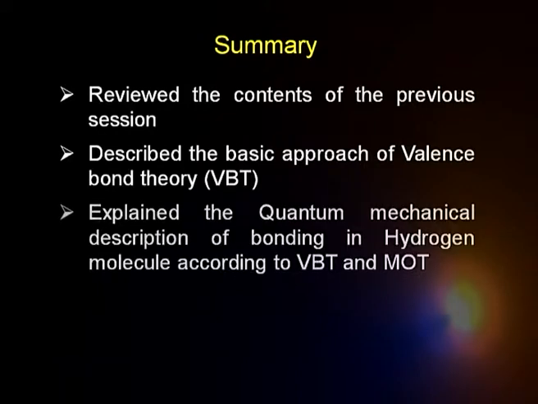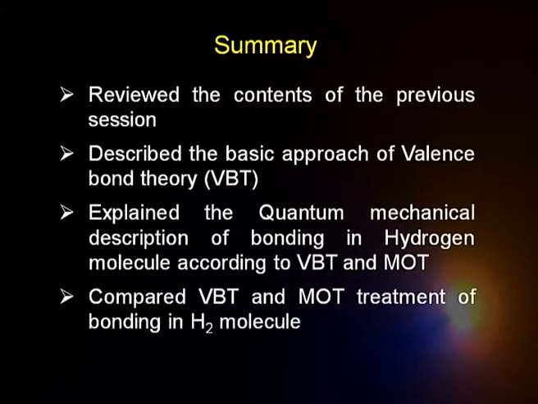Then we explained the quantum mechanical description of bonding in a simple molecule like hydrogen, and we took two theories for that. We had a valence bond description and a molecular orbital description, both quantum mechanically speaking, and then we compared the two. We found that the valence bond treatment was quite simplistic.